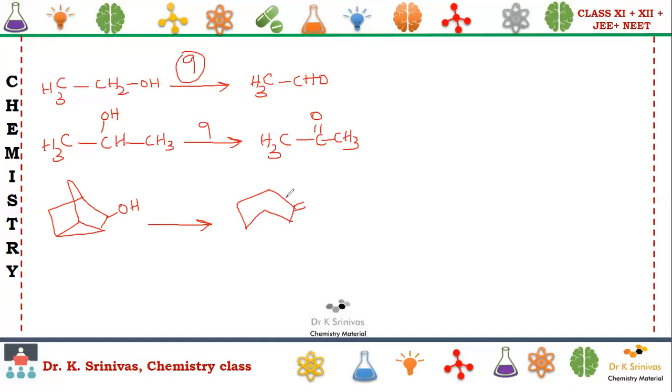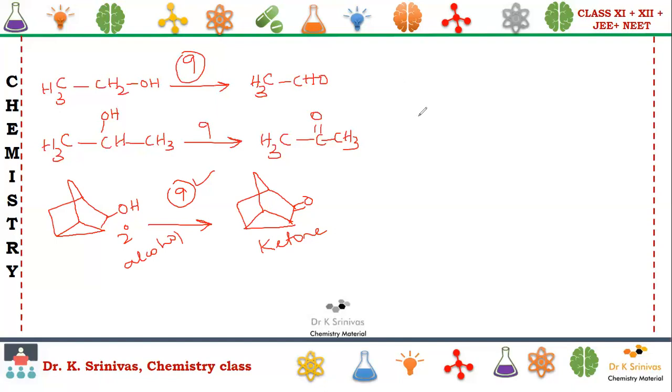There is a double bond over here, but remaining everything is the same. So you can use any one of the reagents. We are going to see the conversion of the secondary alcohol to the corresponding ketone.